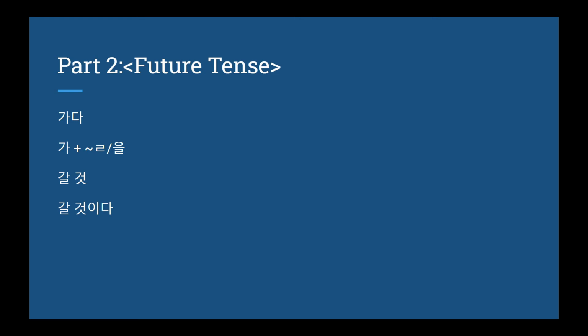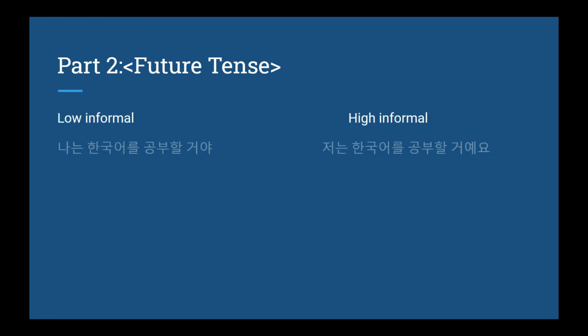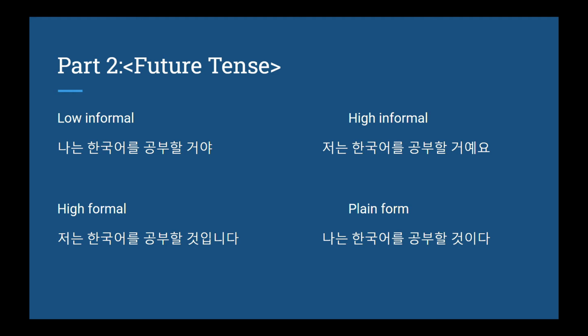Now we conjugate it just like we just learned, depending on which formality we want to use. Also note that sometimes the 시읒 in 곧 is often dropped, so you'll see both used interchangeably. So let's look at an example. The low informal versus the high informal. 나는 한국어를 공부할 거예요. Or 나는 한국어를 공부할 거야 for the low informal, and 저는 한국어를 공부할 거예요 for the high informal. For the high formal and plain form, it would look something like this. 저는 한국어를 공부할 것입니다, and 나는 한국어를 공부할 것이다. And if you still don't know what the sentence means, it means I'm going to study Korean.